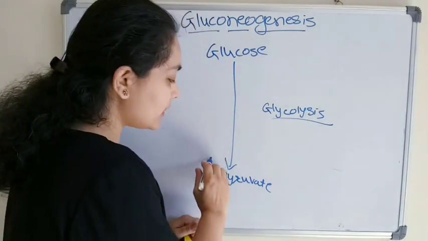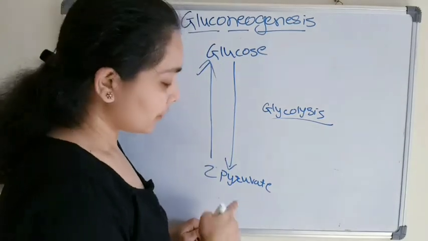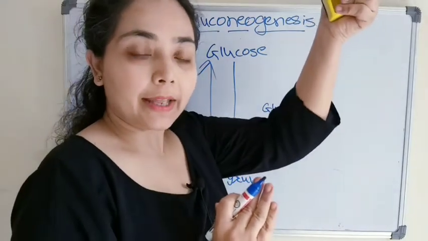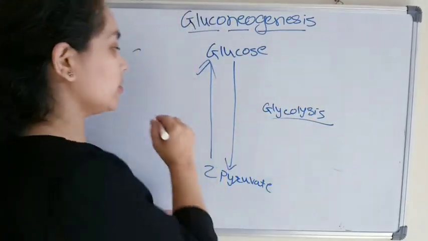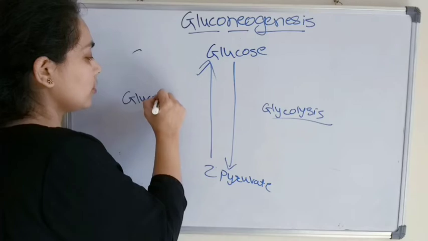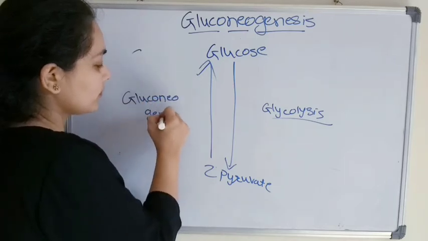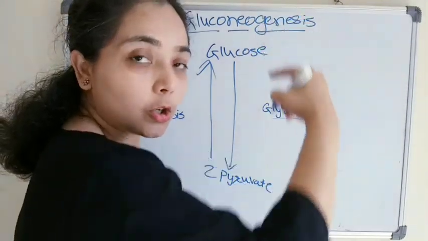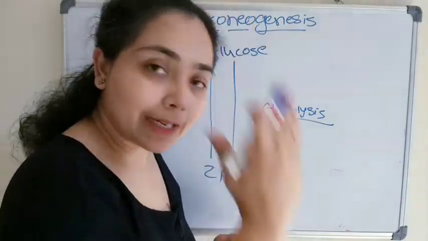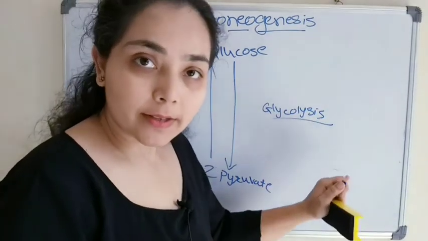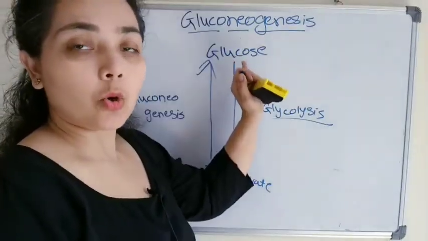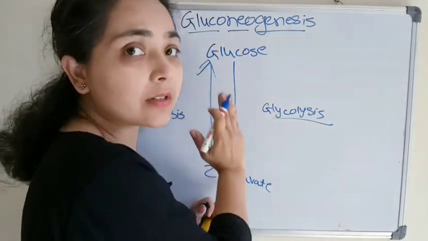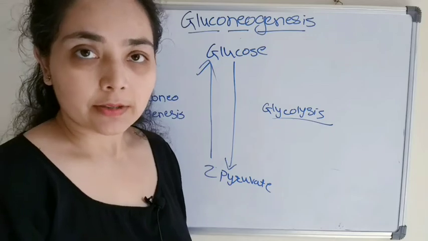If this process goes in the reverse direction, from pyruvate to glucose, then it is known as gluconeogenesis. Glucose to pyruvate is a breakdown, catabolic step, glycolysis. Pyruvate to glucose is synthesis, an anabolic step, the reverse of glycolysis, known as gluconeogenesis.